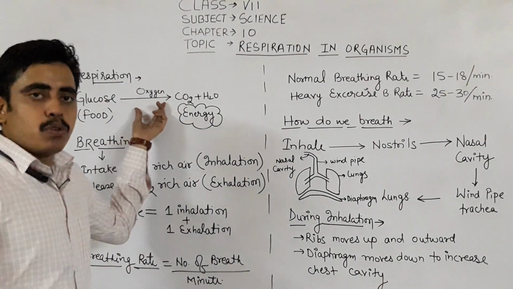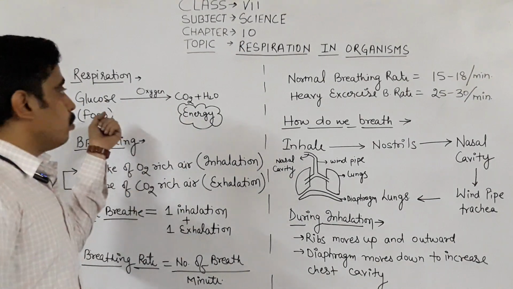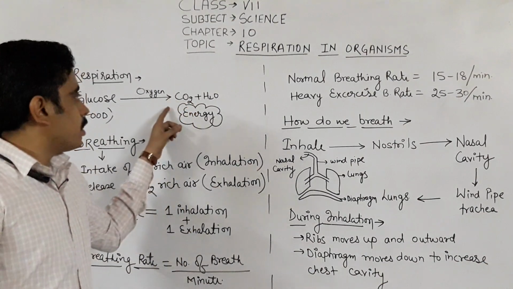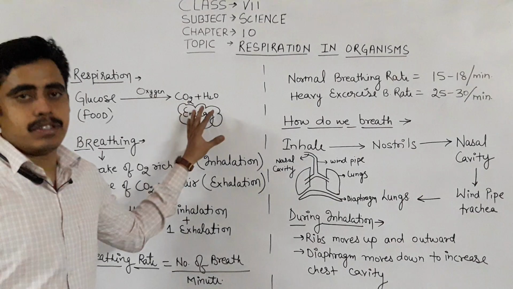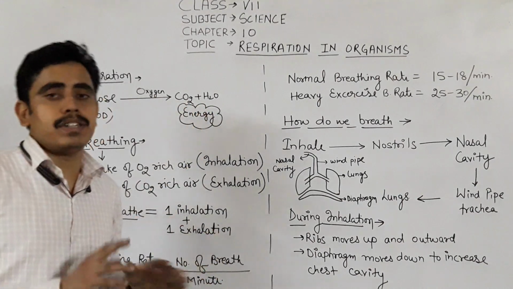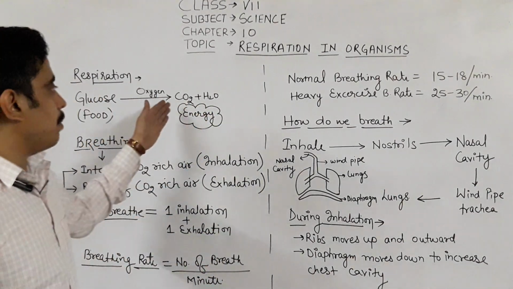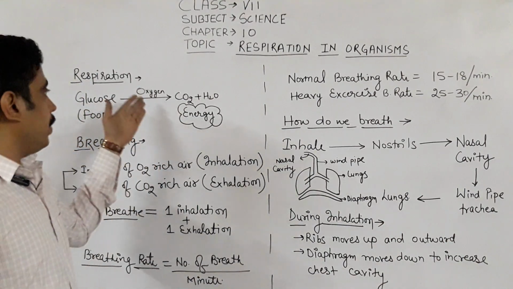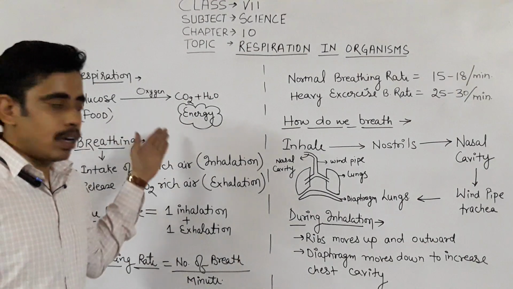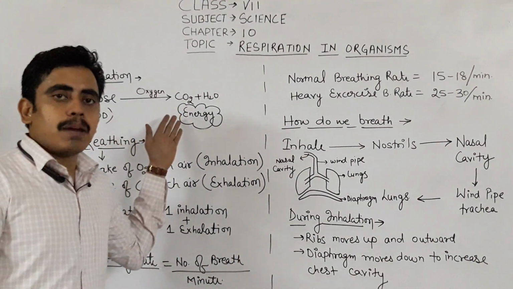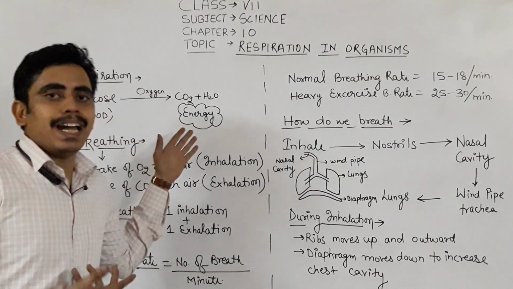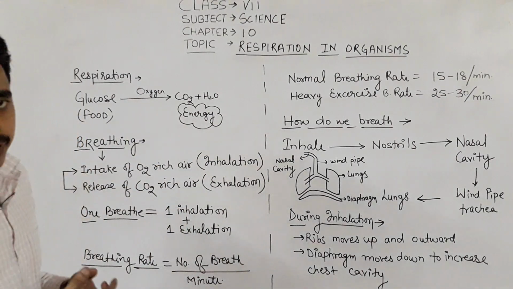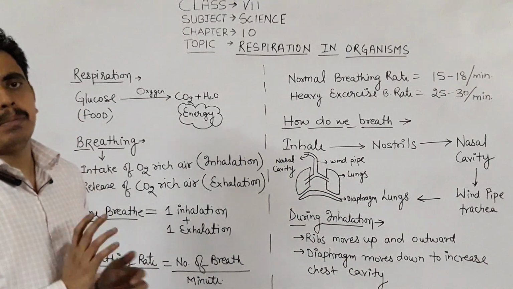From where does this oxygen come to break down the food, and what happens to this carbon dioxide which is present here as a waste? Carbon dioxide is just a waste in our body. There is no use of carbon dioxide in the body. So the question arises, from where does this oxygen come into our body, and how does our body get rid of this waste, that is carbon dioxide? The answer is breathing.